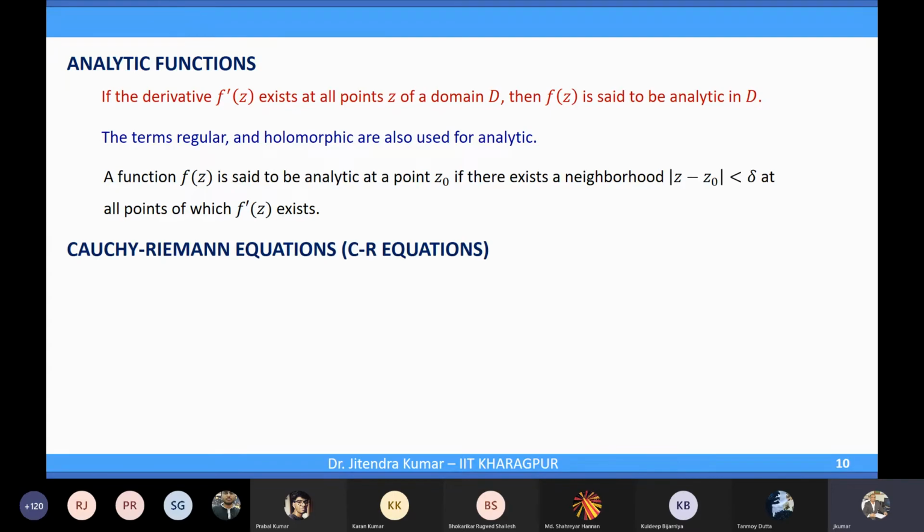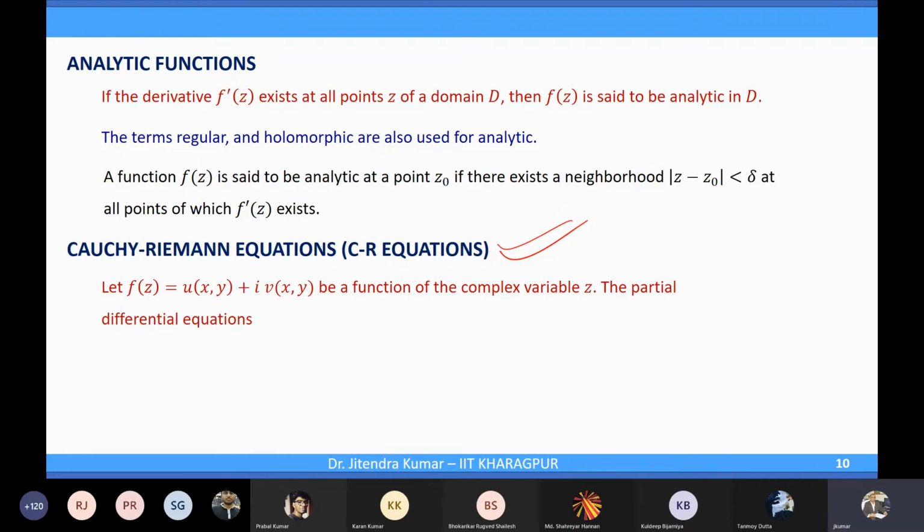There is some help regarding how to check the analyticity, or in fact the differentiability also. These are called Cauchy-Riemann equations. These equations are very useful for checking the analyticity or the differentiability of a function. If f(z) equals u plus iv is a function of the complex variable z, the partial differential equations del u over del x equals del v over del y, and del u over del y equals minus del v over del x, are called Cauchy-Riemann equations.